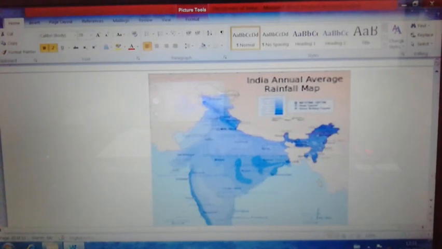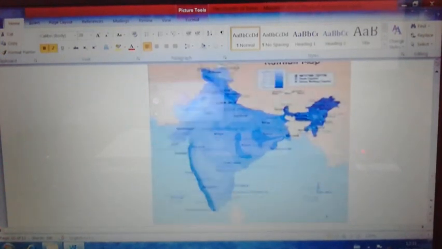You can see this map, wherever there are dark blue colors, it shows the heavy rainfall areas. On the western side of the Western Ghats, the dark color shows heavy rainfall,